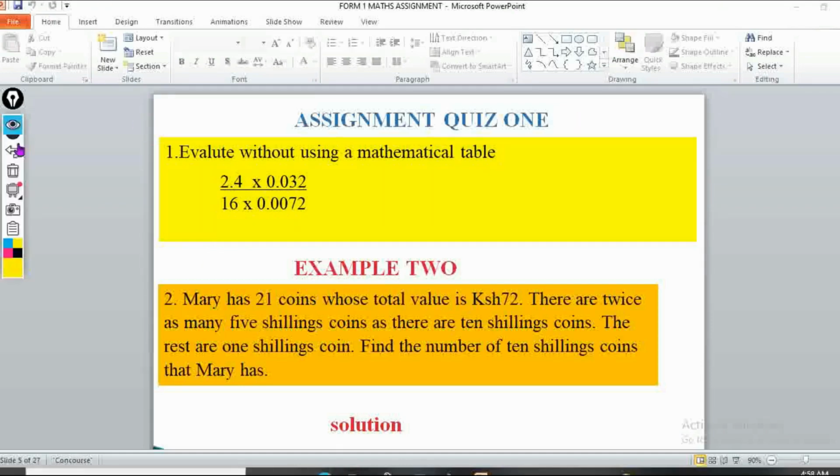In example 2 we have: Mary has 21 coins whose total value is 72. Now there are twice as many 5 shillings coins as there are 10 shillings coins. So the rest are 1 shilling coins. Find the number of 10 shillings coins that Mary has. That's a sweet question, of course. So now let's look at how can we solve such a question. How are we going to go about it?